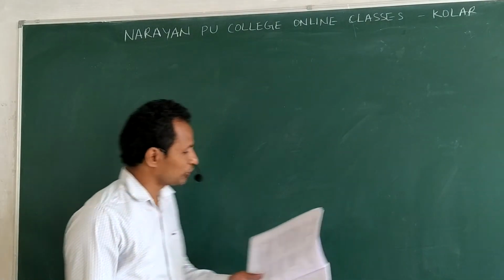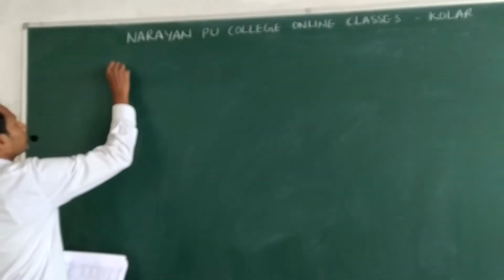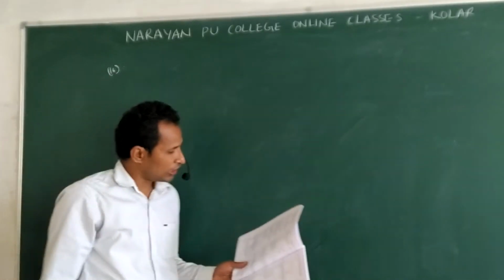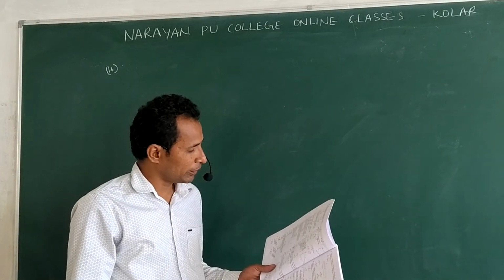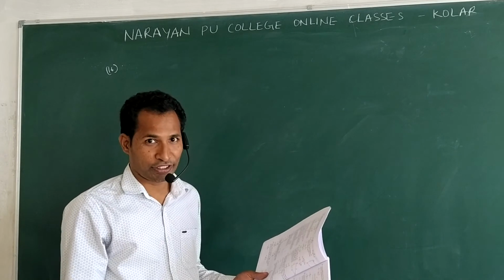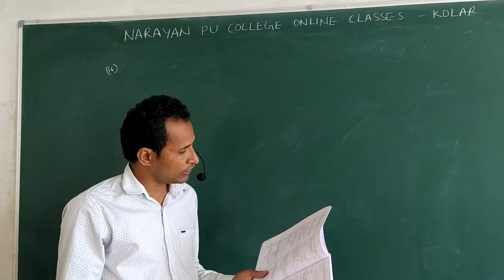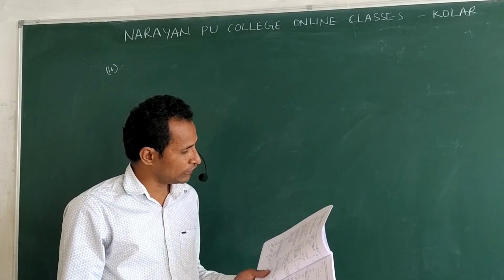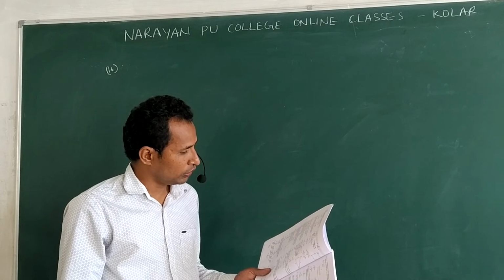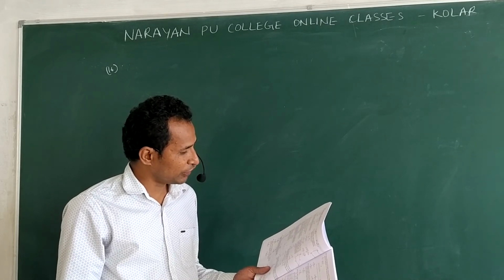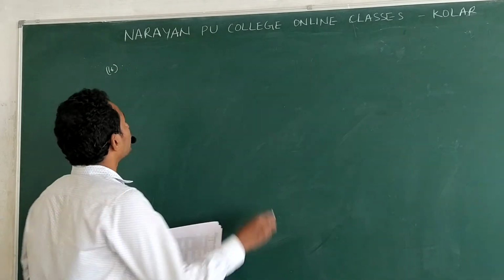Now come to 16th question. A charged particle minus q, comma m. This means charge is minus q, mass is m, is given velocity u into an electric field directed along y-axis as shown. The equation of the trajectory followed by the particle is.